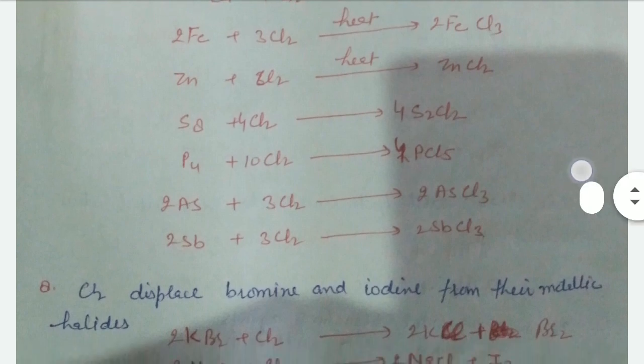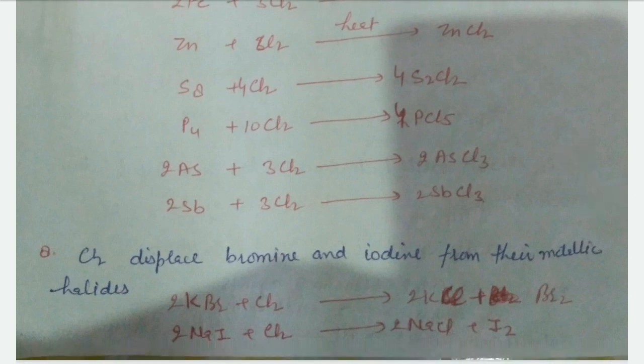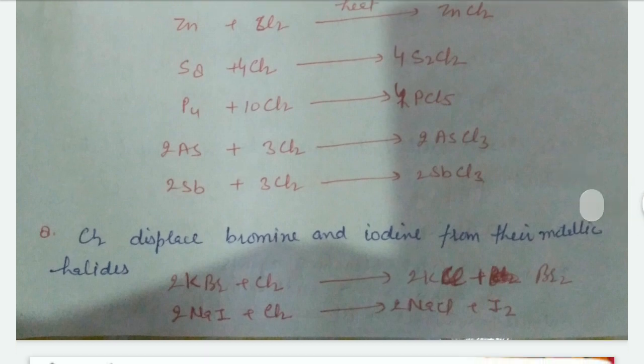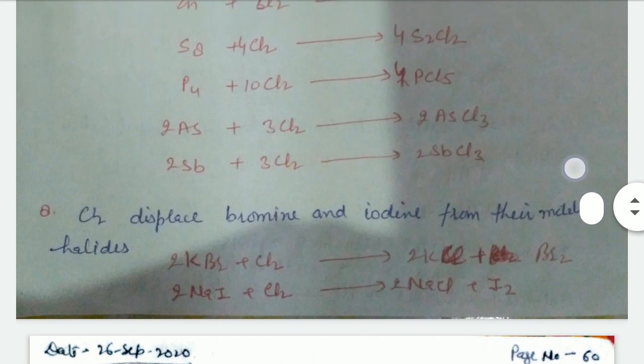When they react with non-metals they form non-metal chlorides, like sulfur combined with chlorine to form sulfur dichloride. Phosphorus also reacts with chlorine: with a limited supply of chlorine it forms phosphorus trichloride, meaning P4 combined with a limited supply of chlorine forms phosphorus trichloride, and when they react with excess chlorine it forms phosphorus pentachloride.